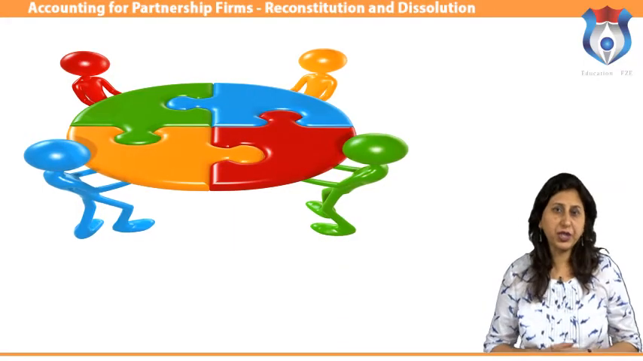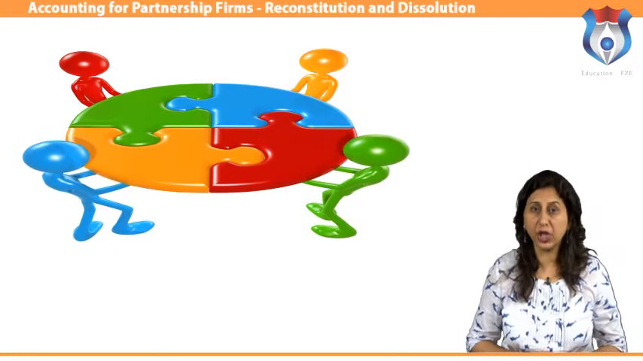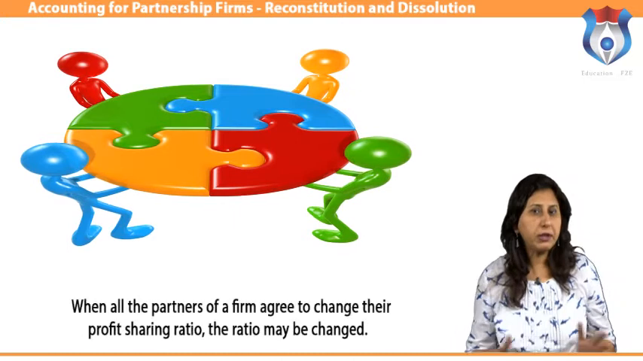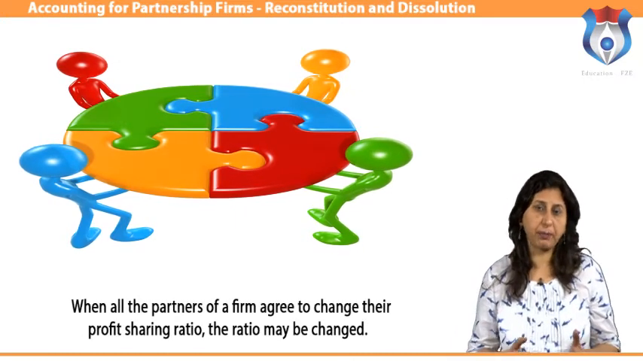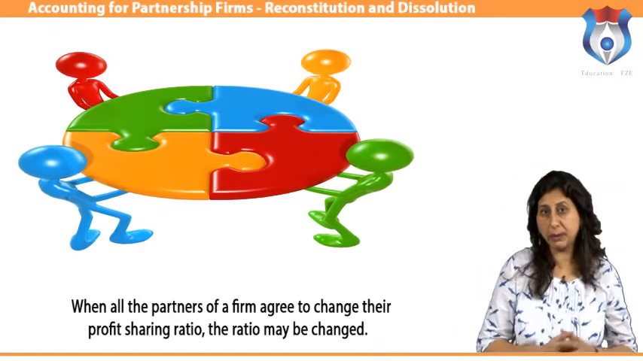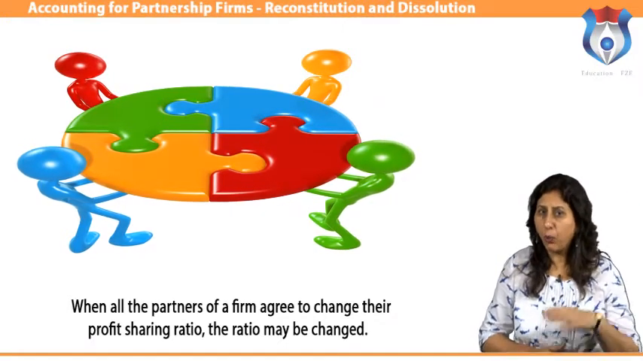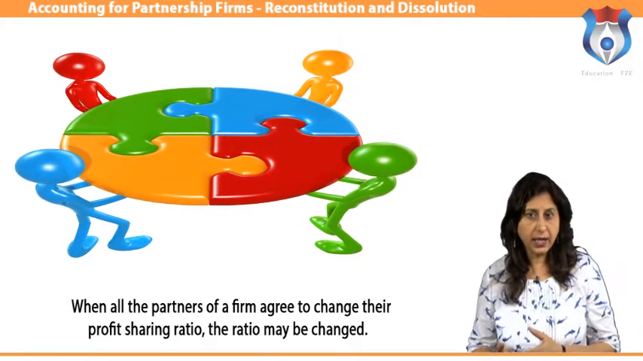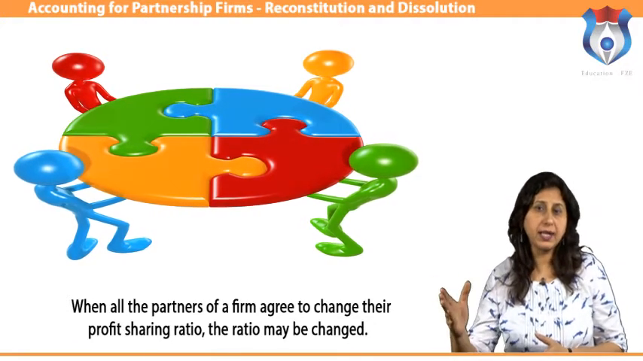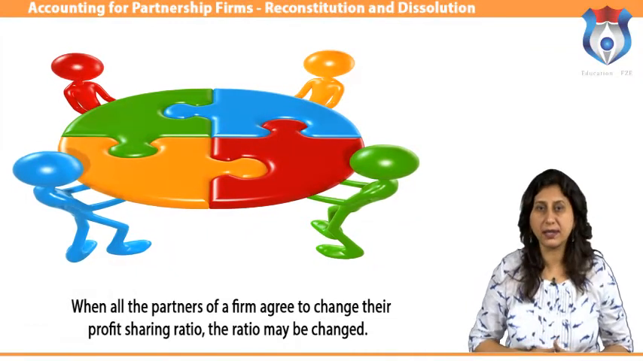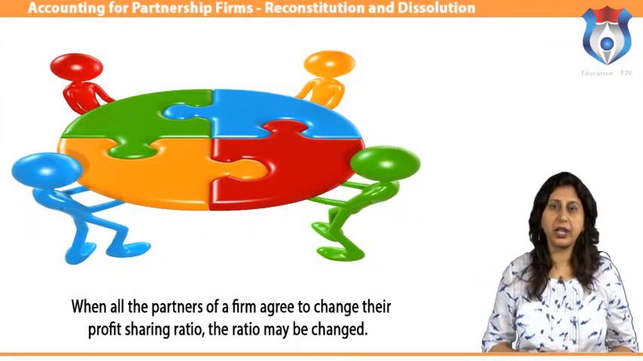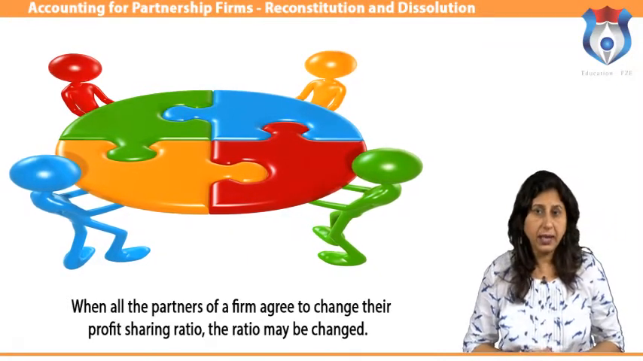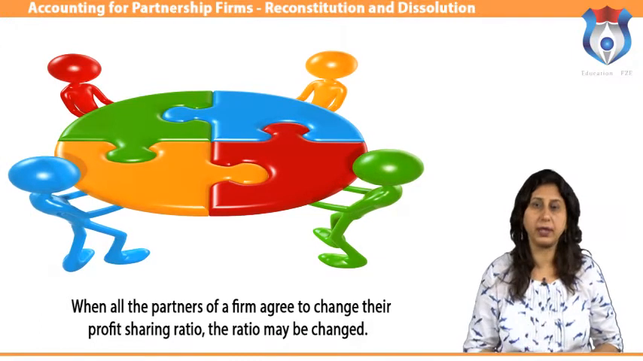Let us move on to the next topic, in which we will discuss change in profit sharing ratio among the existing partners. When all the partners of a firm agree to change their profit sharing ratio, the ratio may be changed. In this case, one partner is purchasing a share of profit from another one. In other words, share of one partner may increase and share of another partner may decrease. In case of change in profit sharing ratio, the gaining partner must compensate the sacrificing partner by paying the proportionate amount of goodwill.